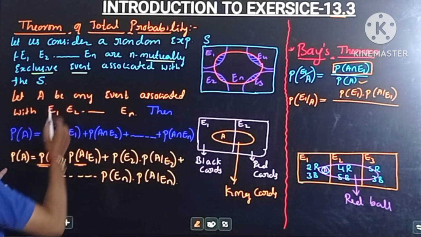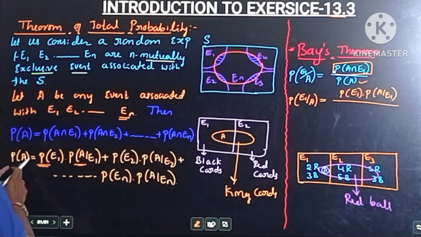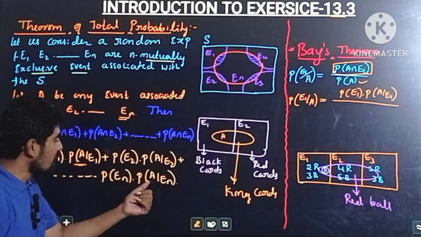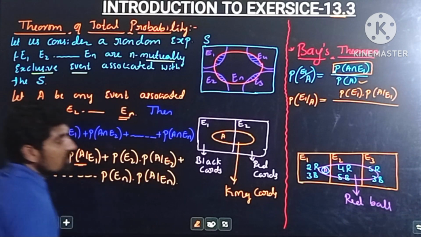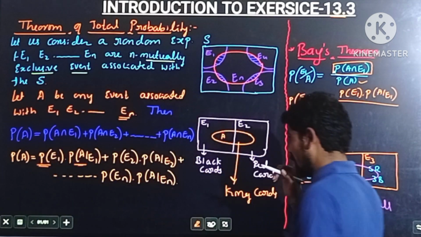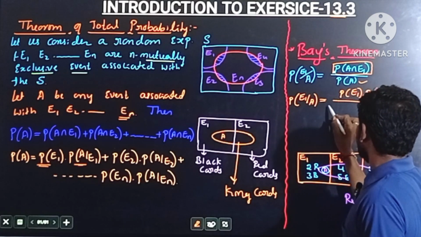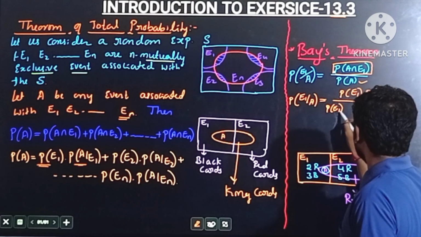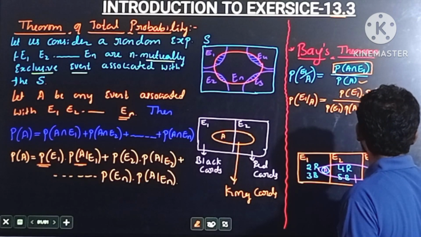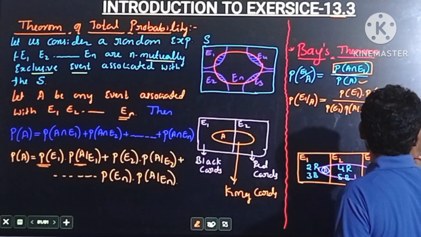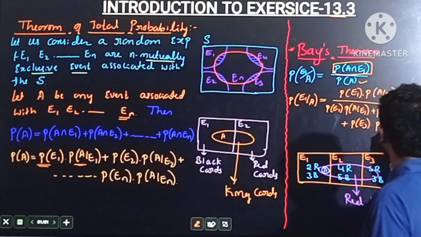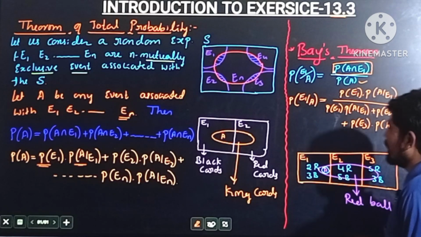In the theorem of total probability, we have n number of events, so probability of A is equal to probability of E1 into probability of A by E1 plus, and so on, probability of En into probability of A by En. But here we have only three mutually exclusive events. Therefore, probability of A is equal to probability of E1 into probability of A by E1 plus probability of E2 into probability of A by E2 plus probability of E3 into probability of A by E3. I hope all of you understood this.